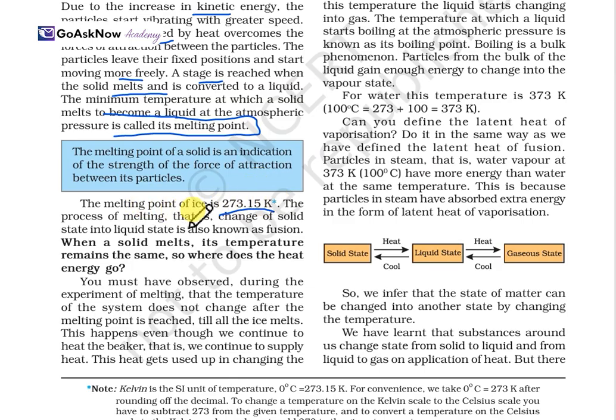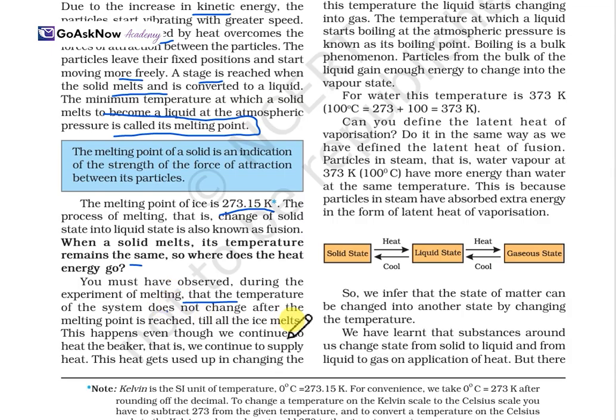The process of melting, that is, the change of solid into liquid, is also known as fusion. When a solid melts, its temperature remains the same. So, where does the heat energy go? This is the question. You must have observed during the melting experiment that the temperature of the system does not change after the melting point is reached.